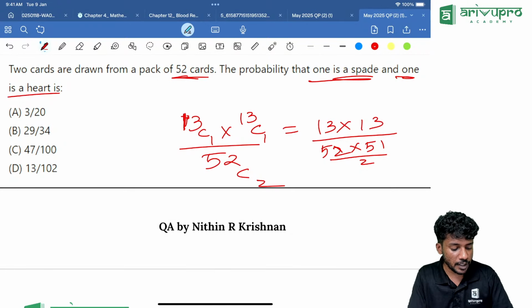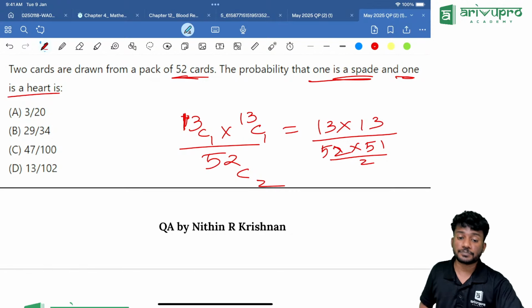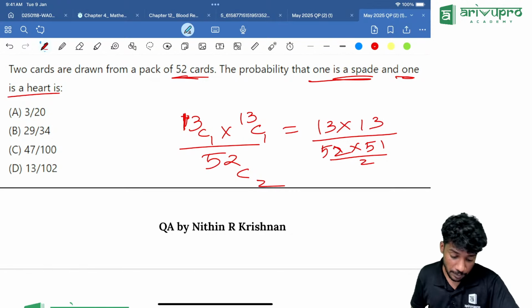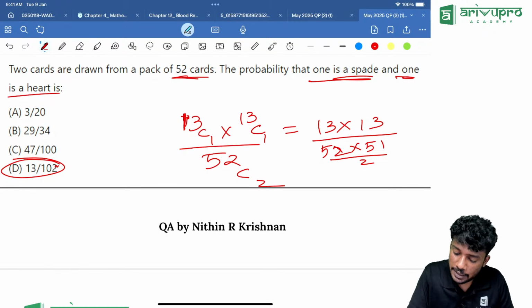Everyone clear the memory. Now clearing the memory is not necessary. 52 into 51 divided by 2, then divide equal to, multiply it with 13 into 13. How much are you getting now? How many of you got the answer? Yes, 13 divided by 102. Everyone take the value, 13 divided by 102. How much are you getting?